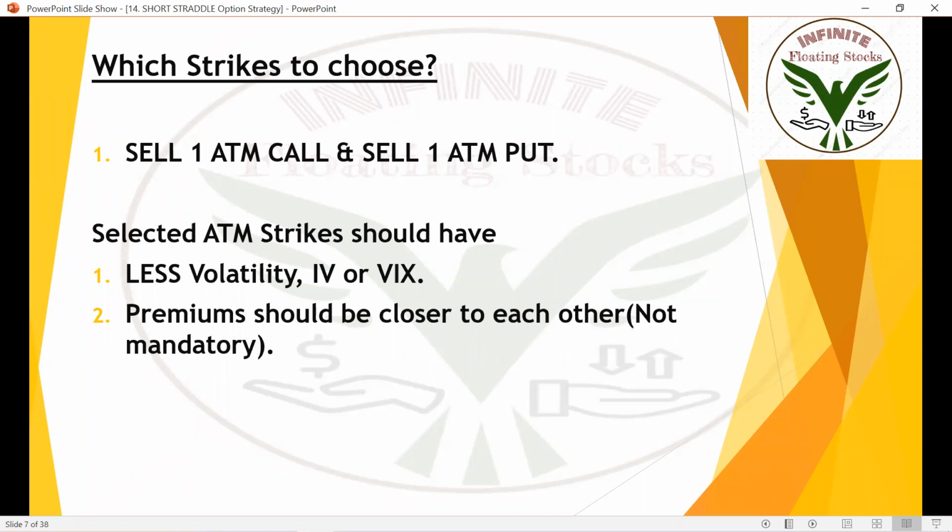So pretty simple, right? So there is no confusion in choosing the strikes. You just need to short both the at the money call option and the at the money put option. We need a less volatile market to implement this strategy to see more profits. We need India VIX to be less than 24 or 25, and the shorted premiums should be close to each other.